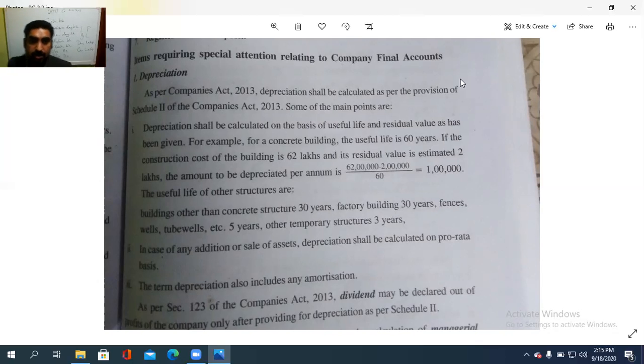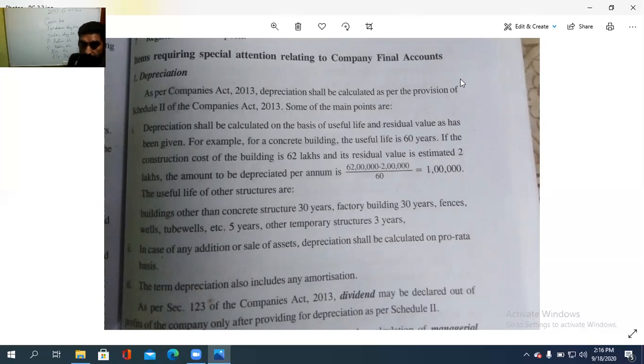So the useful life of other structures, the buildings other than concrete structure, is 30 years, factory building 30 years, fences, wells, new tube wells, etc. for 5 years and other temporary structure 3 years. അപ്പം depreciation calculate ചെയ്യുന്നതിന് എന്ന് പറഞ്ഞാൽ original value minus residual value divided by lifespan of the item. അതാണ് depreciation. അപ്പോൾ അതിന് ഒരു സ്പെഷ്യൽ കെയർ, അറ്റ്മോസ്റ്റ് കെയർ കൊടുക്കണം. സ്പെഷ്യൽ അറ്റൻഷൻ ഷുഡ് ബി ടേക്കൺ while doing the company accounts, company final accounts.